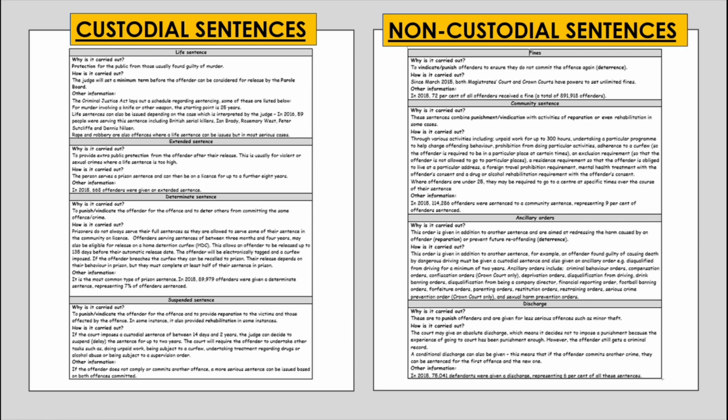Please do look at the additional piece of information, which includes statistics, percentages, and general knowledge for your own interest. However, you do not need to know the additional information inside out. The key information you need to know about non-custodial and custodial sentences are examples of both types of sentences, why they're carried out, and how they're carried out.